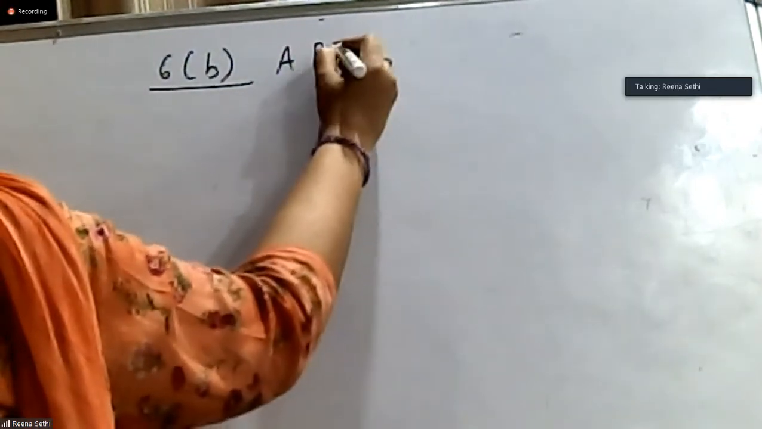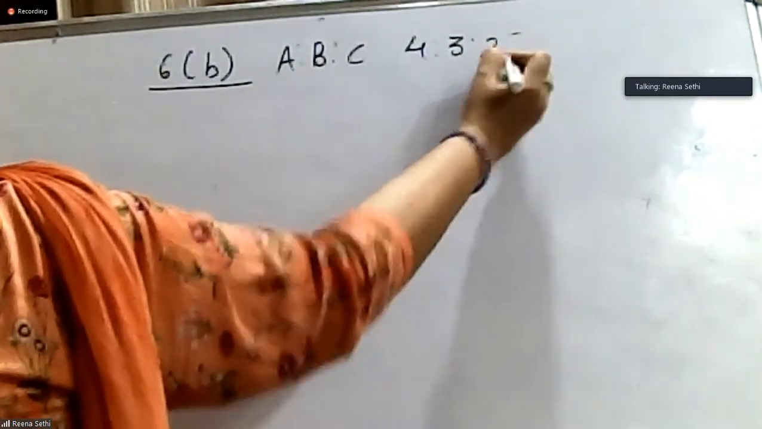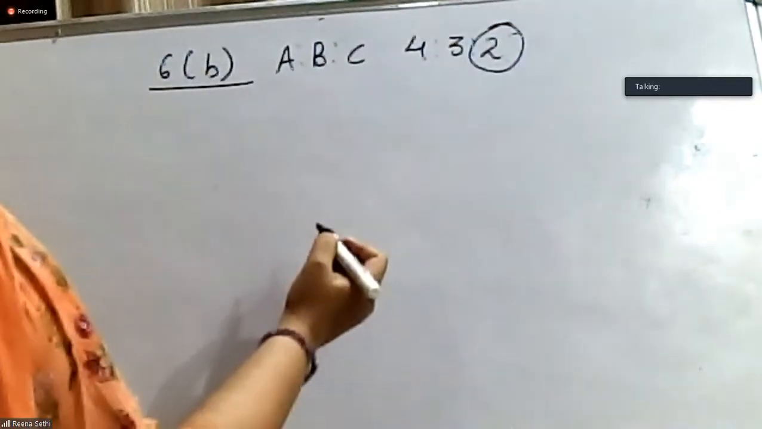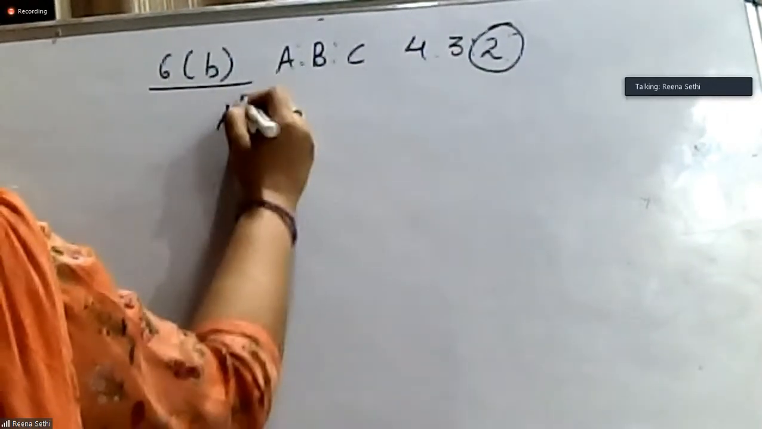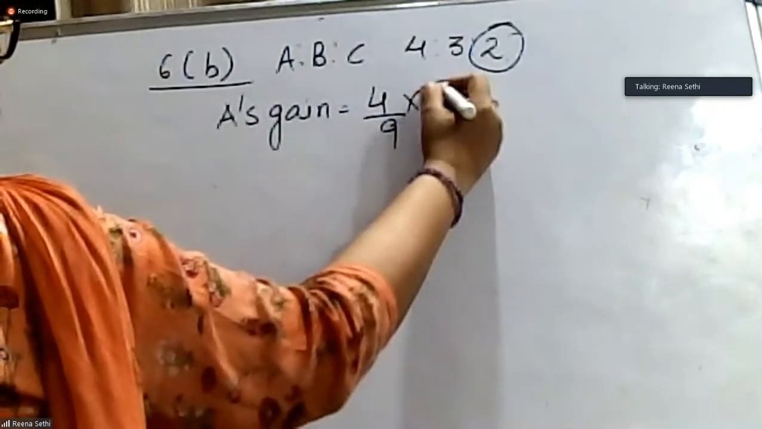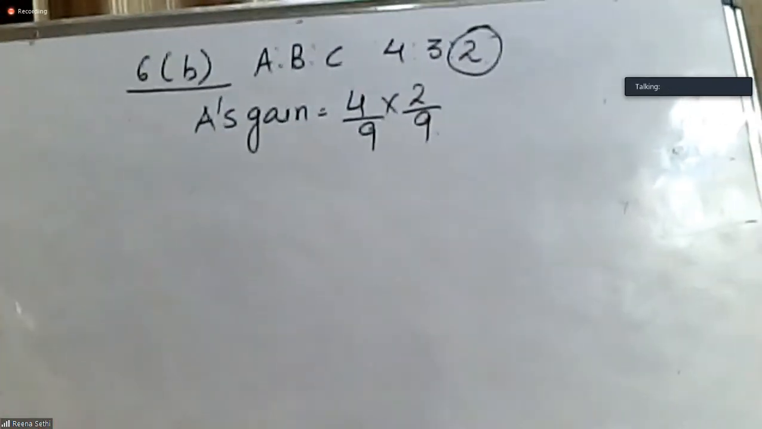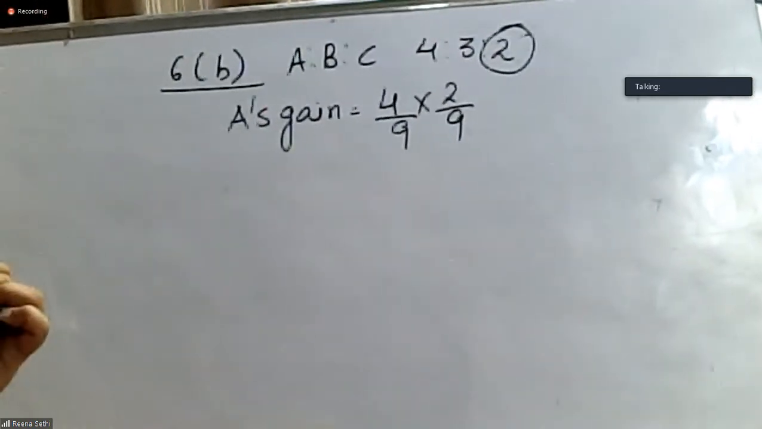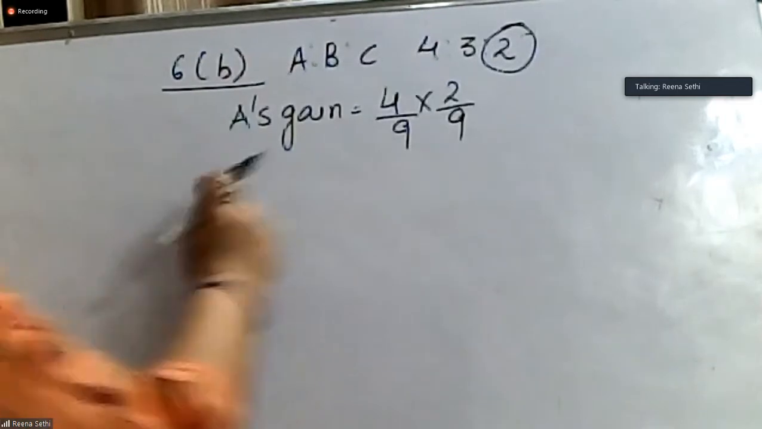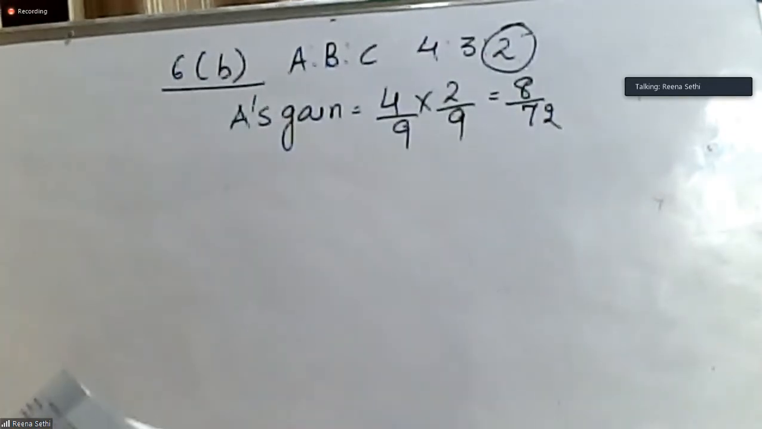A, B, and C are partners sharing profits in the ratio of 4:3:2. C retires and A takes 4/9 of C's share. So A's gain is equal to 4/9 of C's share. That is 2 by 9. Fine. So A's gain is equal to 8 by 72. Now it's given the balance is taken by B. You have to guess what will be the B's gain.